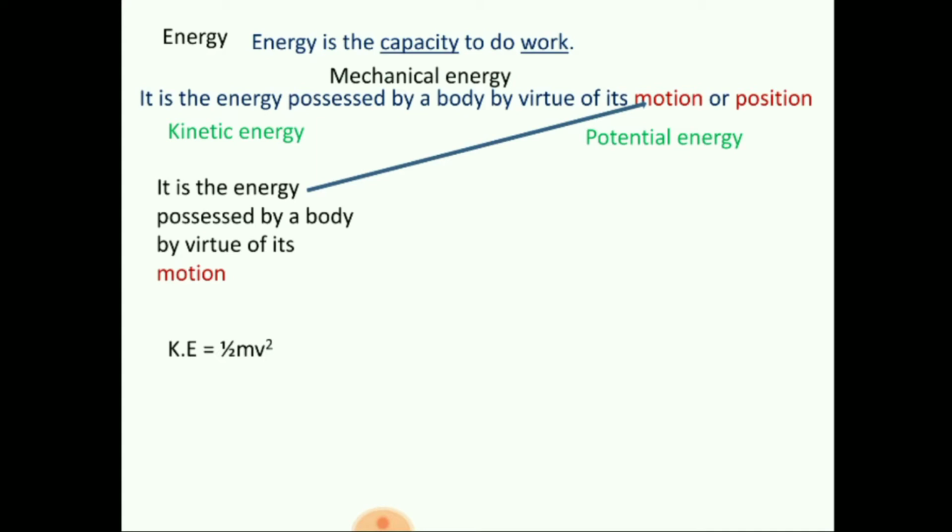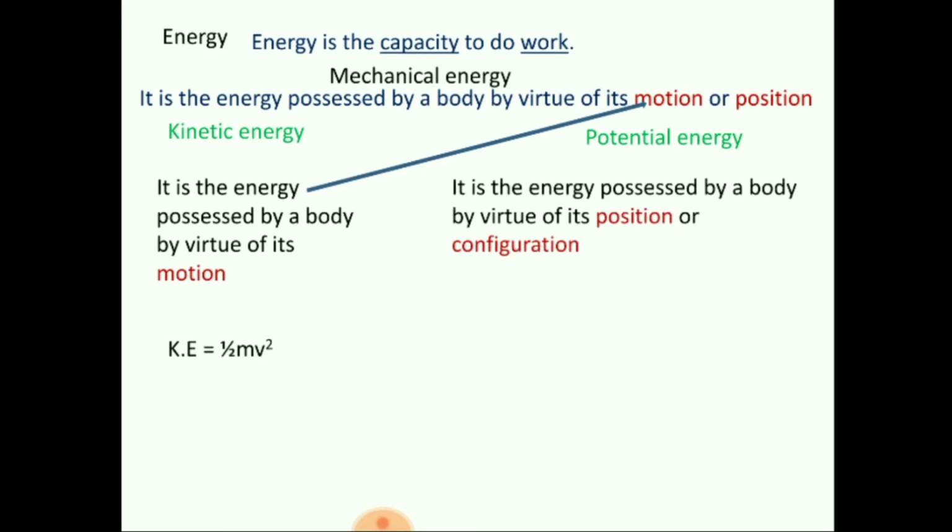So if a question is asked, what are the two factors upon which kinetic energy of a body depends? The answer should be mass and velocity. Okay. Now another one is potential energy. It is the energy possessed by a body by virtue of its position or configuration.